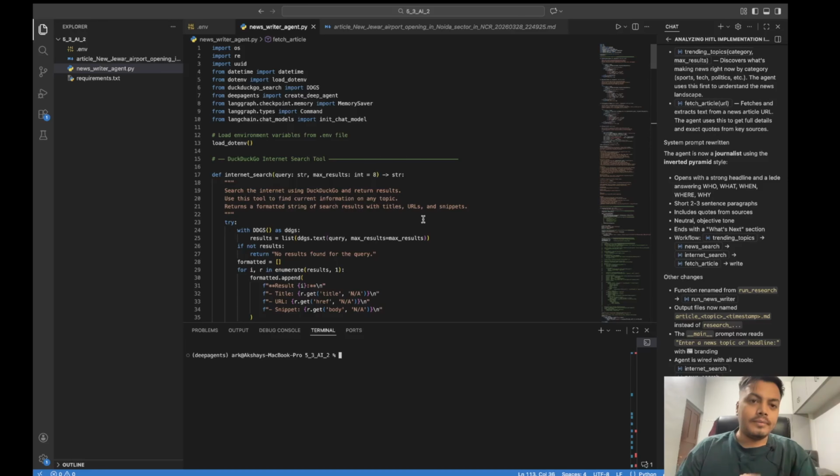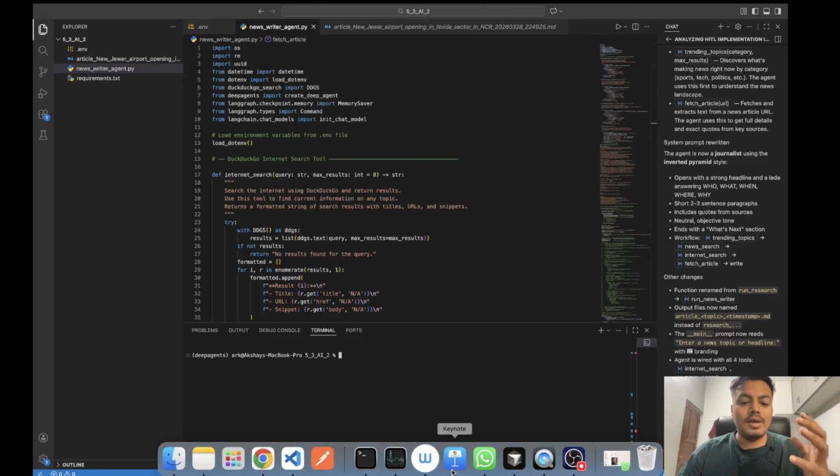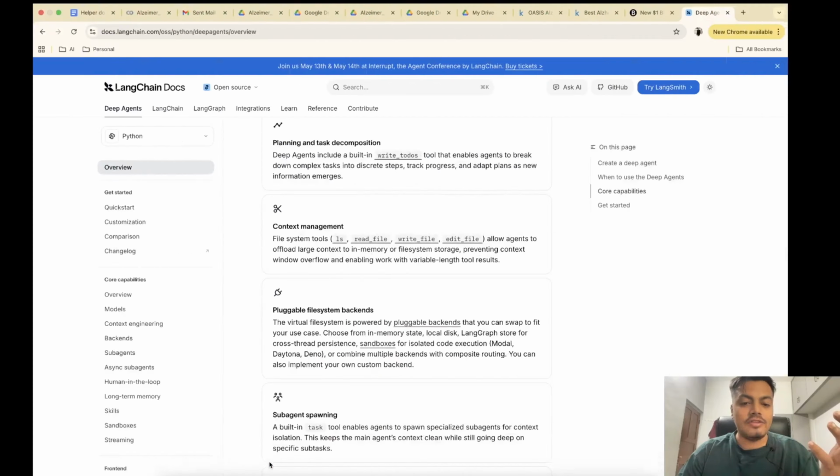into an agent. Now, for building an agent, there are various frameworks like Agno, LangGraph, and whatnot. But why did I pick Deep Agents? The reason is its four good capabilities which come inherent with it.